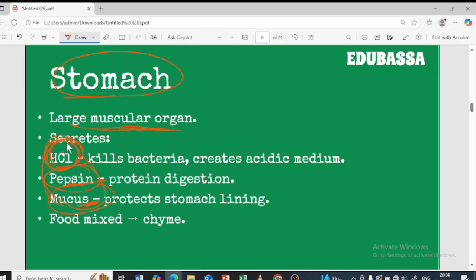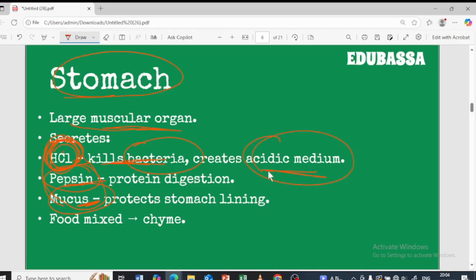What is the function of the HCl? This HCl is hydrochloric acid. You might think, ma'am, hydrochloric acid is an acid, right? It might corrode your stomach. Yes, it does, but there is something that protects from the corrosion as well. I will explain and you will learn. So HCl basically kills bacteria. Along with the food, some bacteria might enter, isn't it? So it kills the bacteria present in the food, and since it is an acid, it also creates the acidic medium.